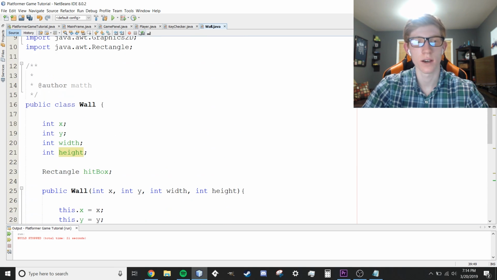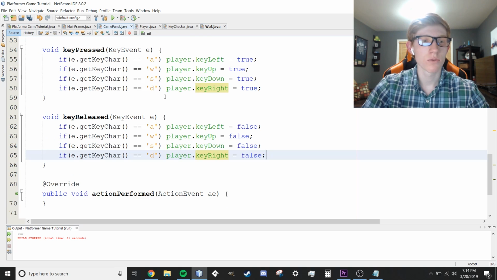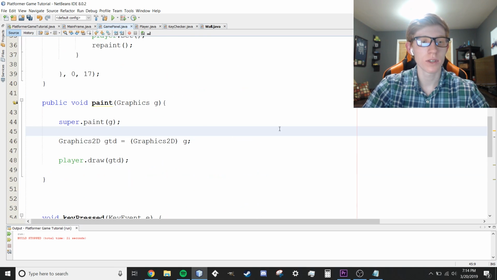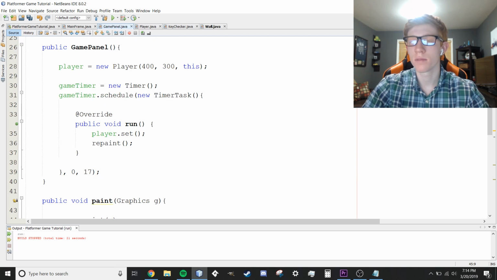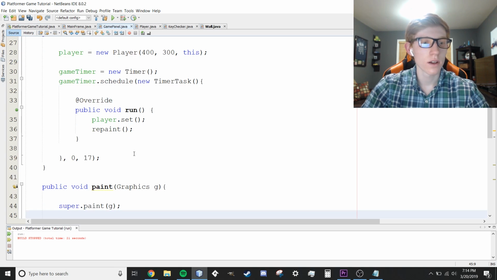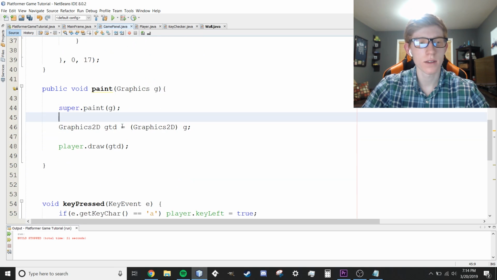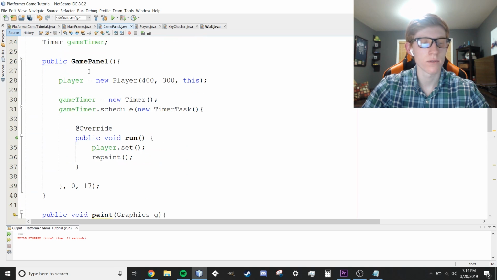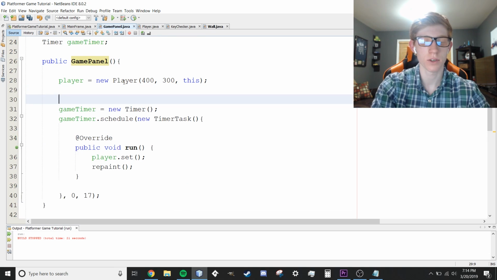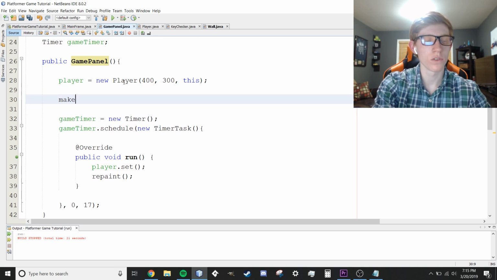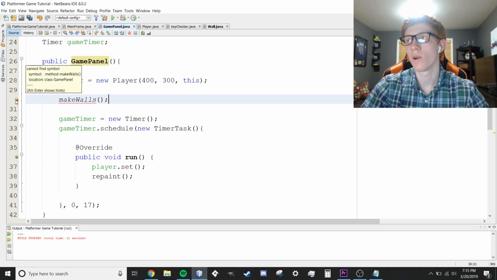Actually, the rest of it is going to be on the creation side. So we're going to go back to game panel, and after we create our player, let me scroll up really fast here. Right back here. After we create our player, we're going to call a method called makeWalls. I want to put this in a different method. So within the game panel constructor, after we create the player, we're going to say makeWalls. We could put it right here, but we're going to put it in a different method just for simplicity, and so we can change it if we want, like have different walls generated depending on what we're doing.